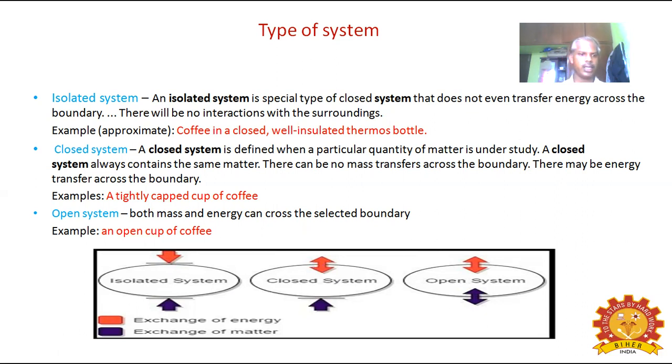Next, we will discuss open system. Open system is this one, this image. In open system, both mass and energy can cross the selected boundary. Example is an open cup of coffee. This is the best example for open system.